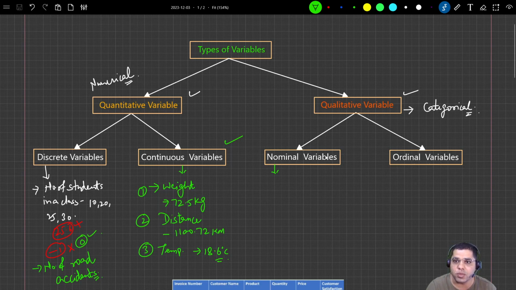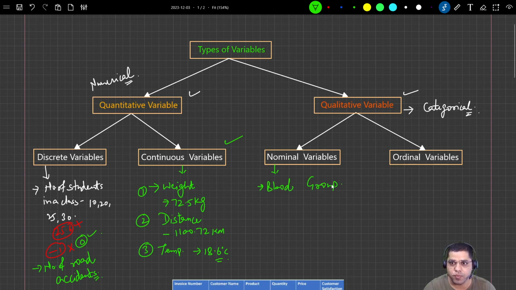So let's talk about nominal variables. Nominal variables are those which simply represent one quality of the person, and those qualities will not have any order. For example, the blood group of a person.